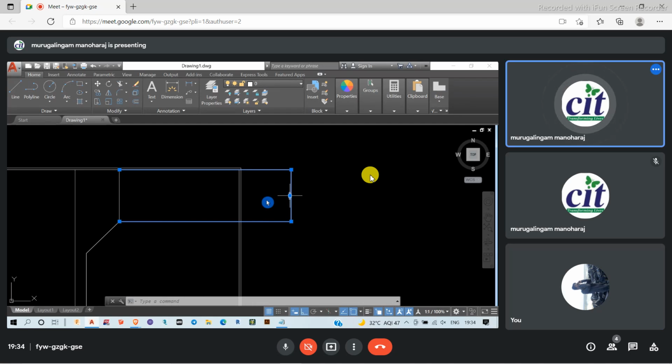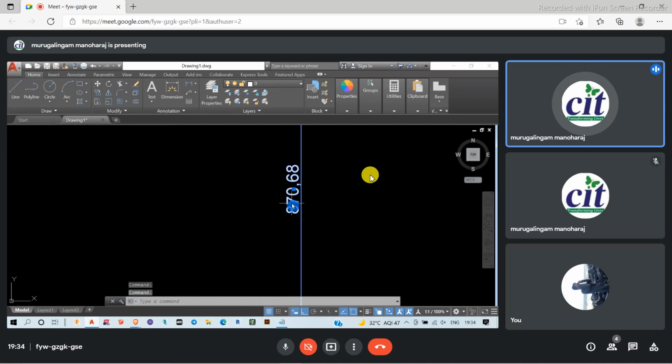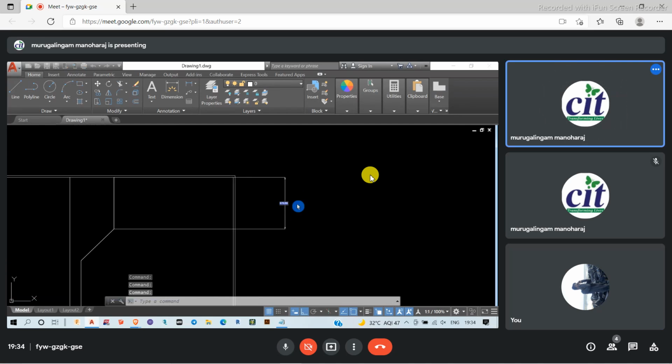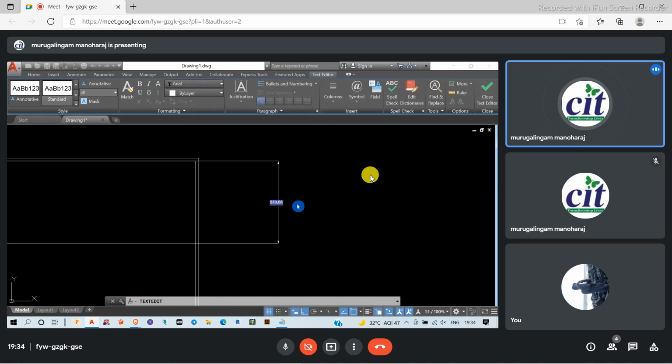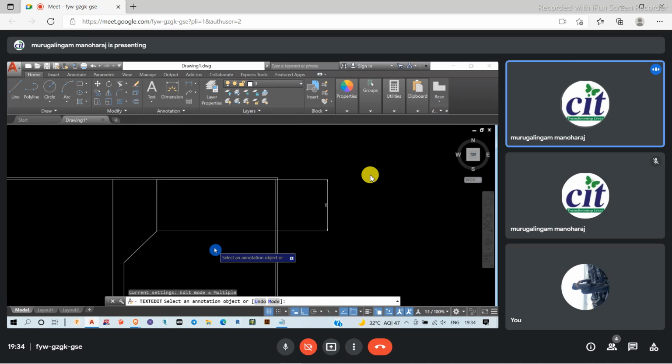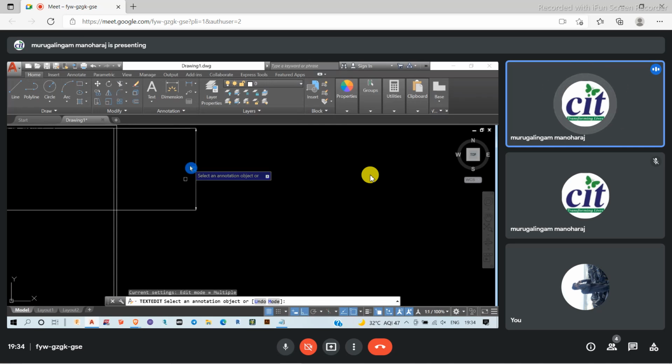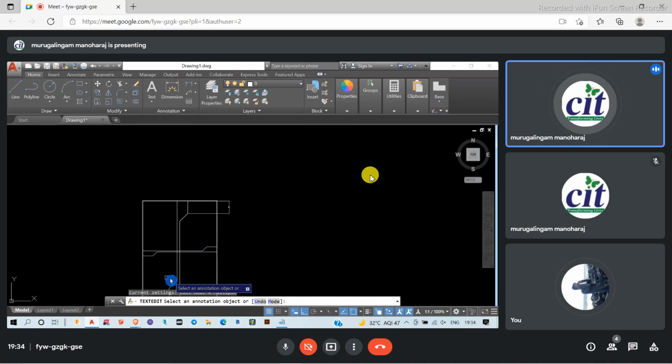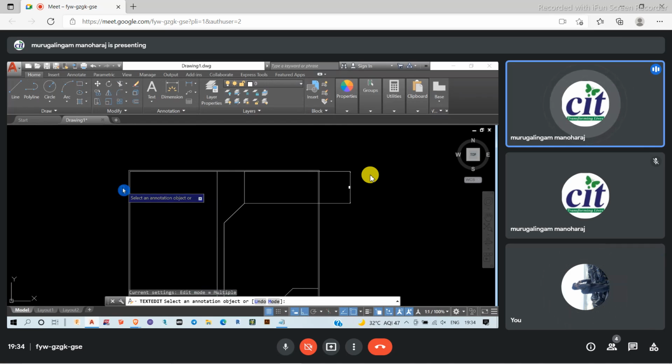So I have to mark this one, and I have to give the separate values. Like the values will be coming like something like Lx divided by 5. So it's in the y direction, so it has to come like Ly divided by 5, something like this. It will be coming forward. So I have to mention the markings like this one. These are the basic reinforcement in every slab we used to provide.